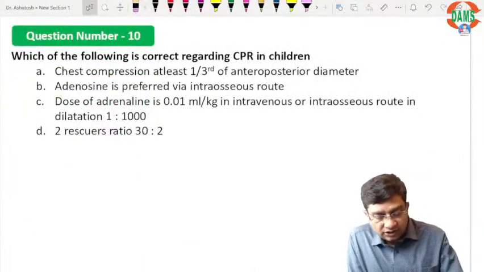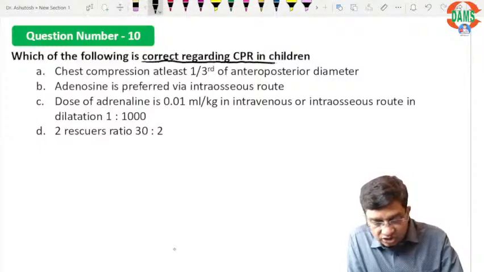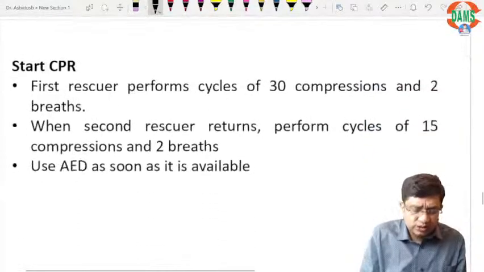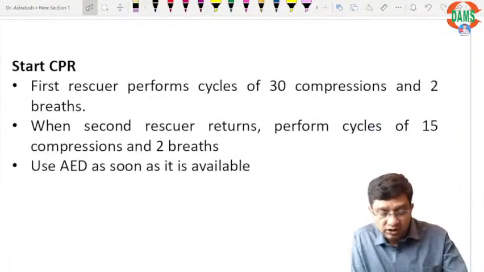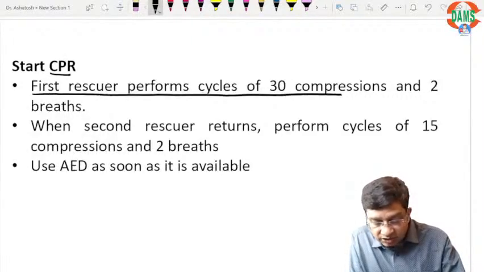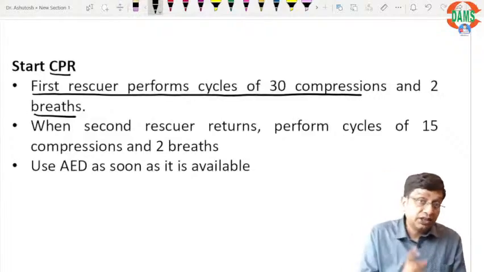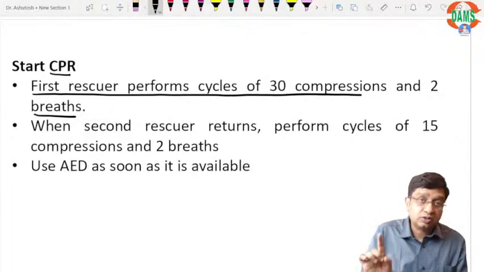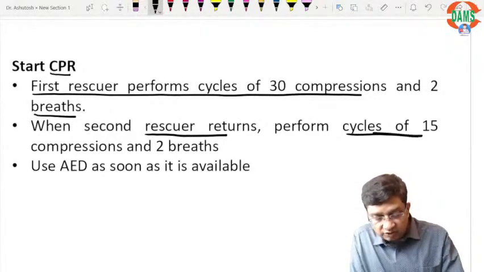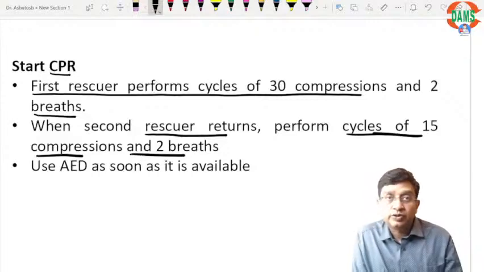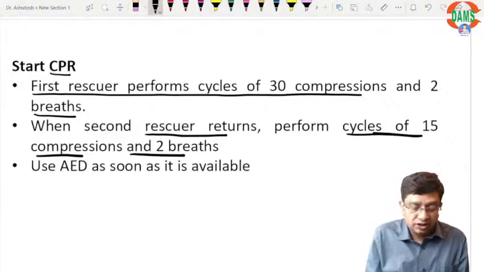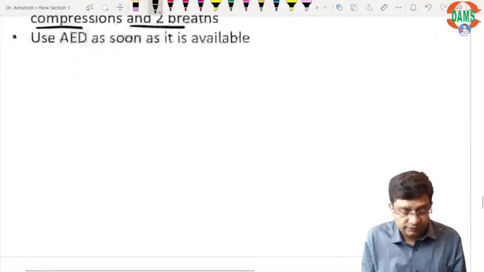Which of the following is correct regarding CPR in children? Cardiopulmonary resuscitation. Again, we go to some of the lines written in Nelson. Start CPR. First rescuer performs cycles of 30 compressions and 2 breaths. So if it is a single person, it is 30:2. But if there is a second rescuer, it performs cycles of 15:2. So if there are 2 rescuers, the ratio is 15:2. If it is a single person, the ratio is 30:2.